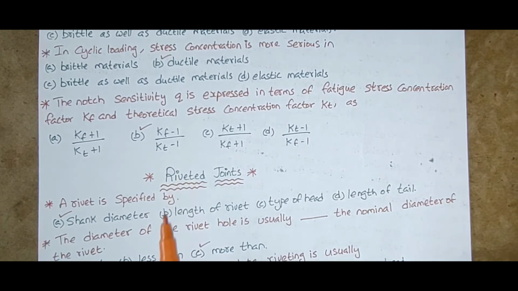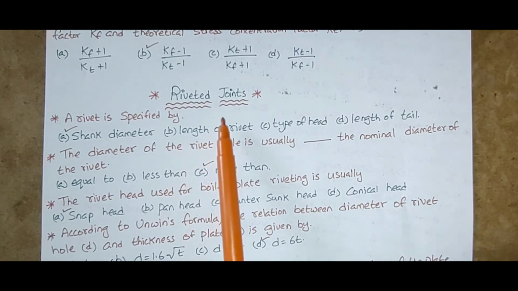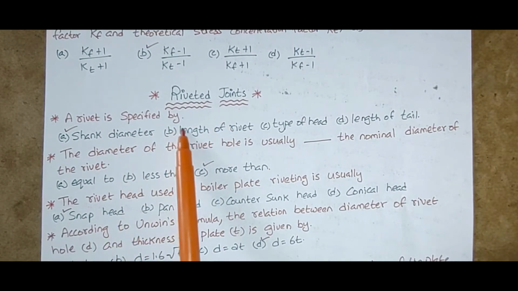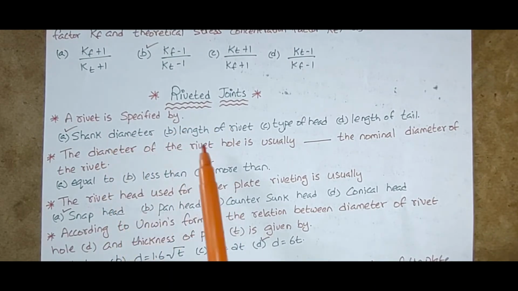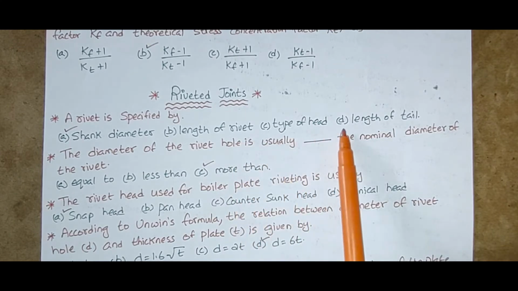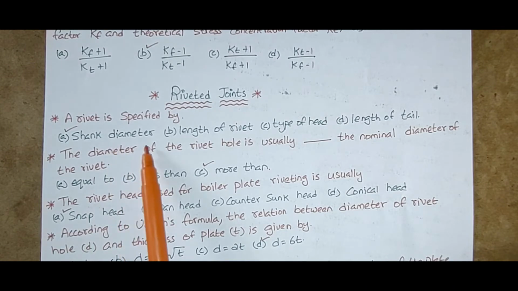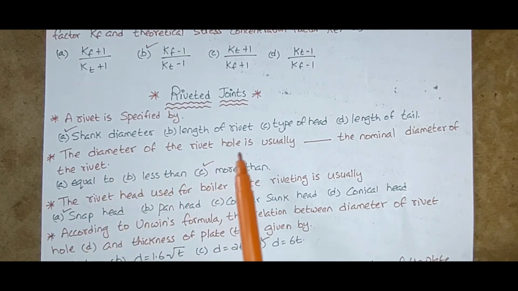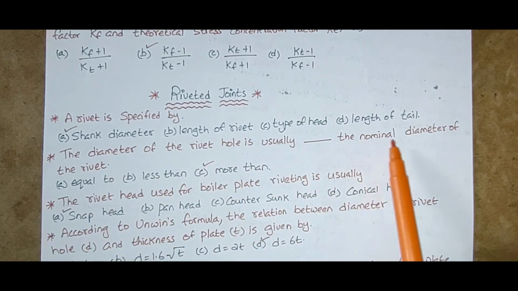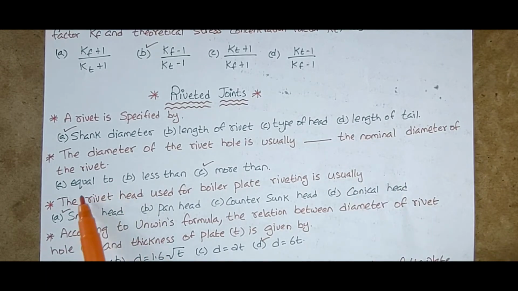Okay. Next, riveted joints. A rivet is specified by shank diameter, length of rivet, type of head, length of tail. A rivet is specified by shank diameter. The diameter of the rivet hole is usually more than the nominal diameter of the rivet.